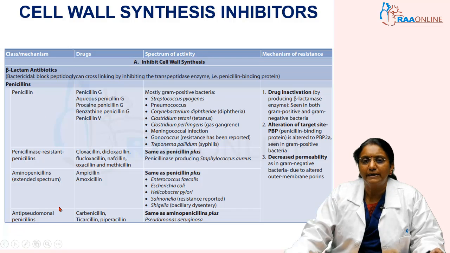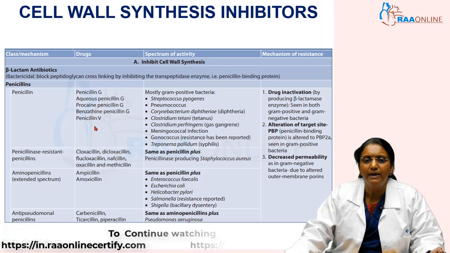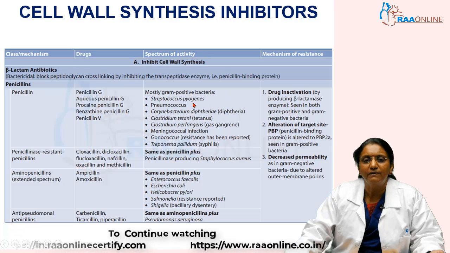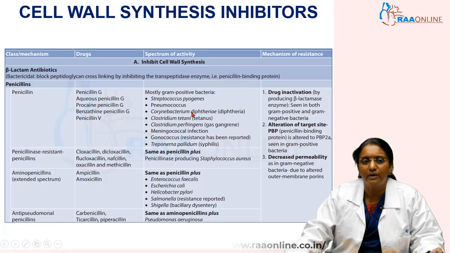So you have the cocci, Streptococcus pyogenes and Pneumococcus, and the gram-positive bacilli such as Corynebacterium diphtheriae, Clostridium tetani and perfringens. Then you have two gram-negative cocci also, meningococci and gonococci, and then the spirochetes, Treponema pallidum and of course Leptospira. So penicillins are very effective against these organisms.